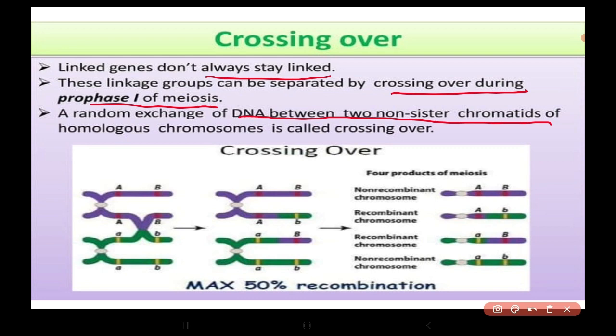So here these are a pair of homologous chromosomes, and there is crossing over between the two non-sister chromatids of homologous chromosomes. So here this is a non-recombinant chromosome, and this is also a non-recombinant chromosome, and these are recombinant chromosomes, where crossing over has taken place.